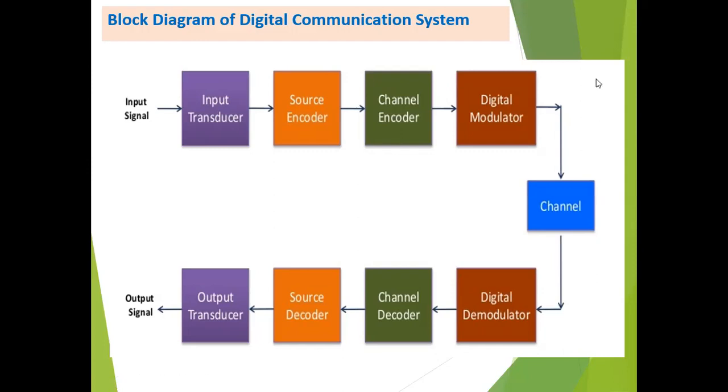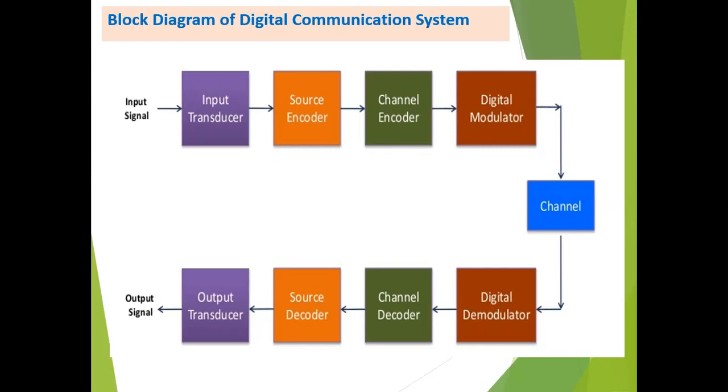After that, there is a digital modulator. Two inputs are available to the digital modulator. One is from the channel encoder and the second input is a high frequency carrier signal. Both get multiplied in the digital modulator and we can send that signal with the help of an antenna towards the receiver side. To send the signal over a long distance, we need to translate the signal into a high frequency analog signal, so we are using a digital modulator for that.